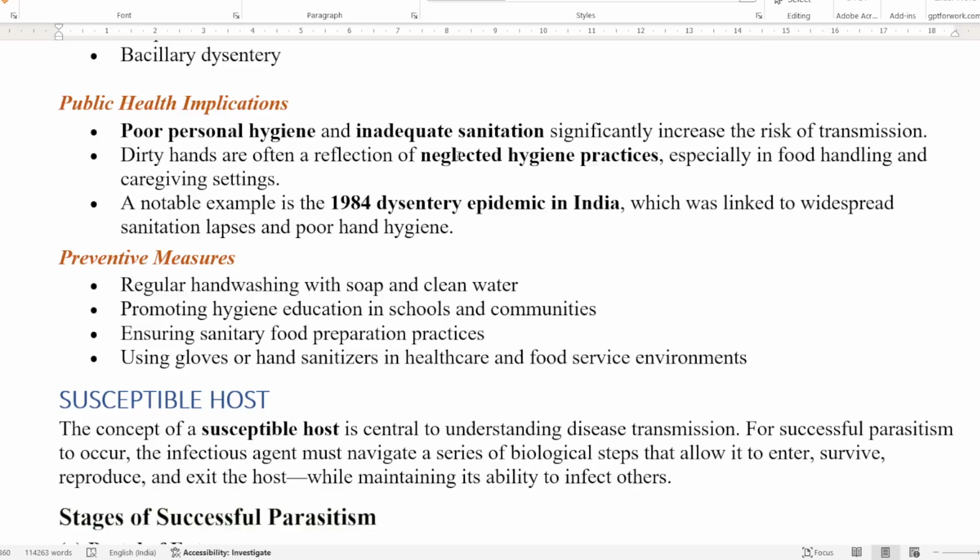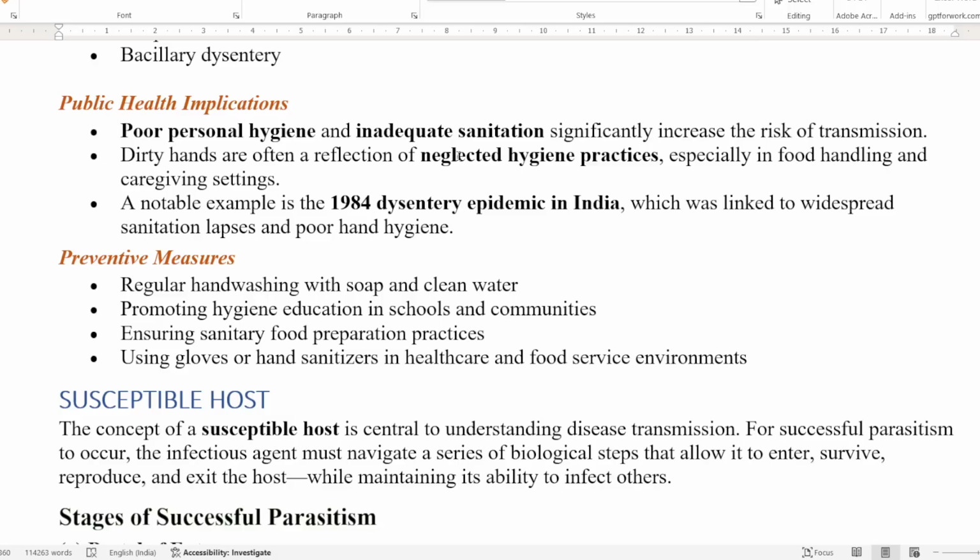So they should educate the people in the community, and the community also has to support the public health professionals in what they are saying, and they should follow it. An example of a public health implication of disease caused by inadequate personal hygiene is the dysentery epidemic in India in 1984, which spread through sanitation lapses and poor hand hygiene practices.